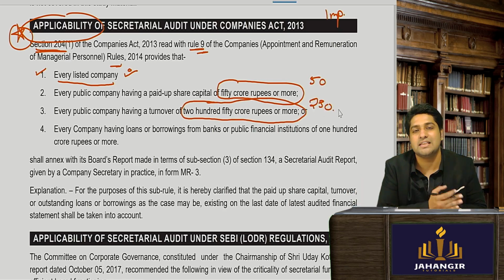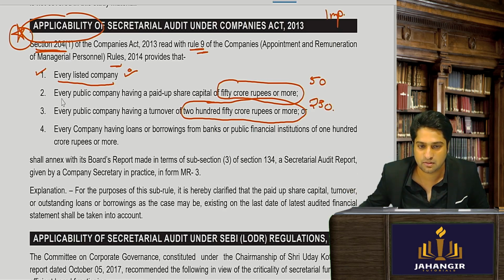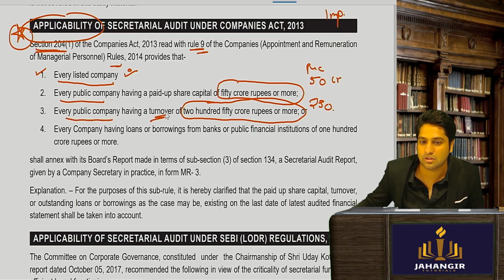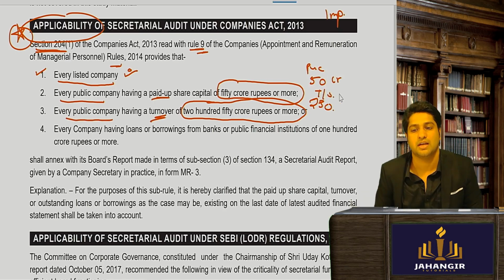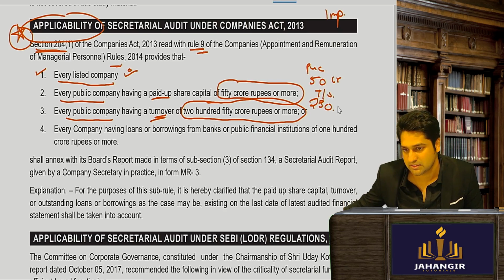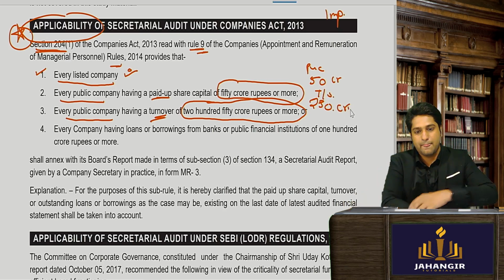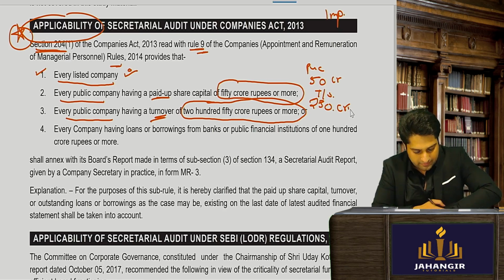Every other public company having a paid up capital of 50 crores also has to do it, and every other public company having a turnover of 250 crores has to do a secretarial audit. Am I clear till here? Yes, sir. Yeah, very, very good.